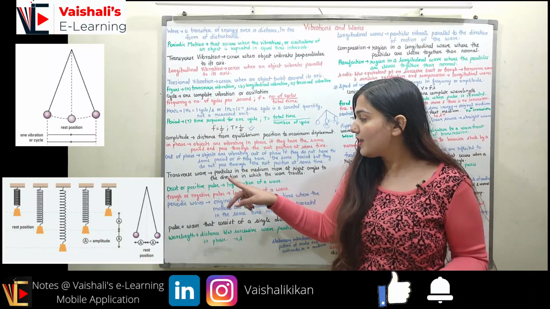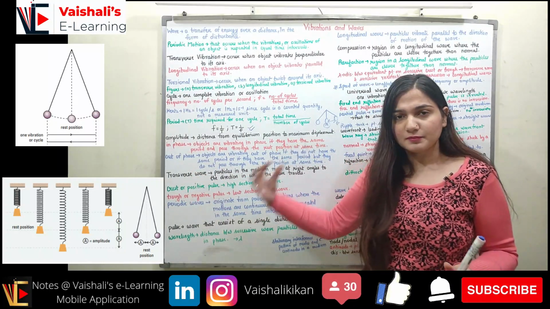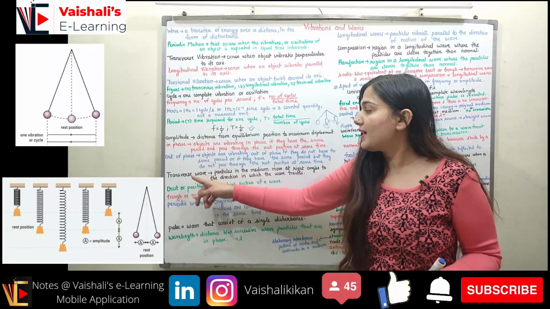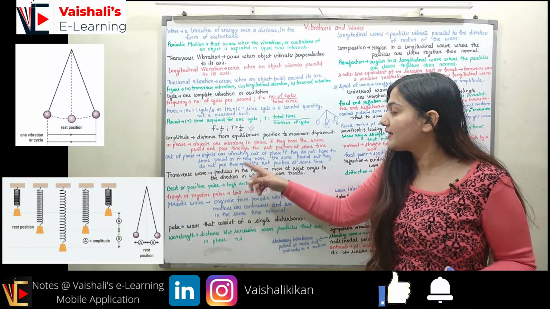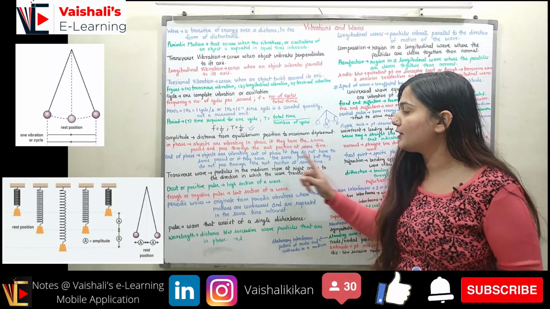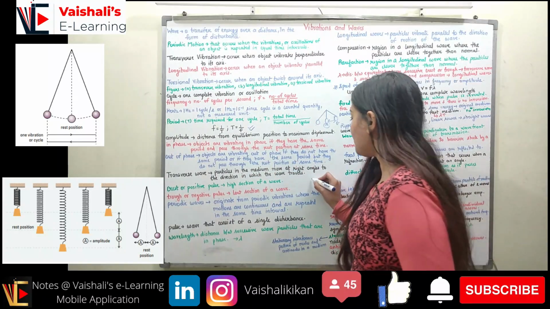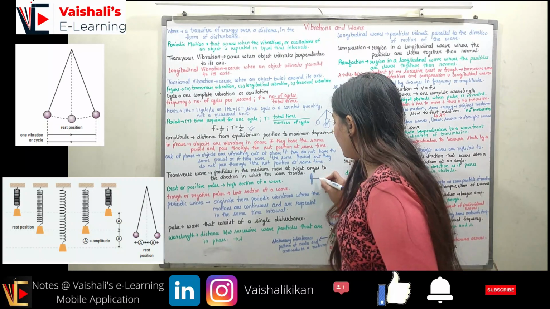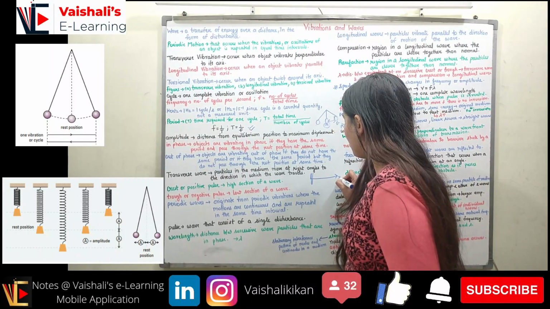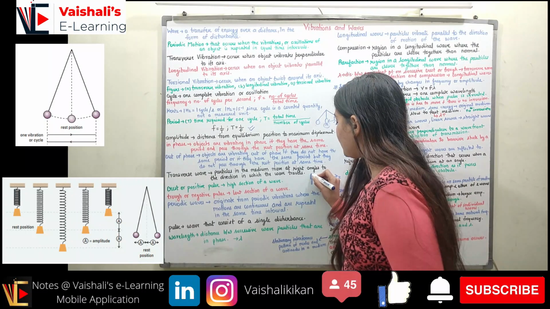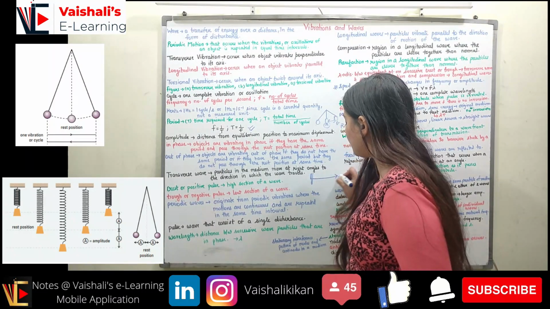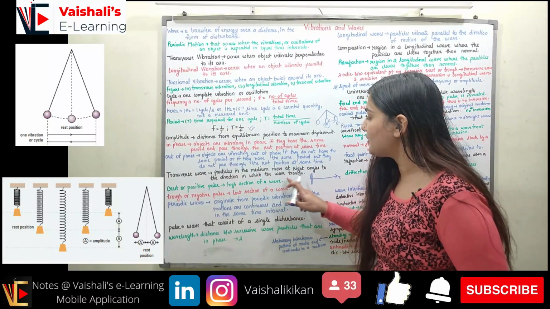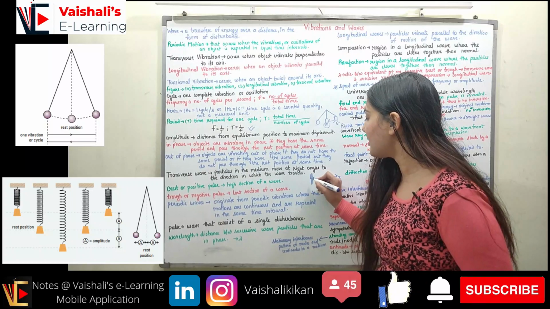Coming to the two types of waves. First is the transverse wave. We will discuss what a transverse wave is and the various terminologies related to it. A transverse wave is a wave in which the particles in the medium move at right angles to the direction in which the wave travels. So if the wave is traveling over here, the particles will move up and down, which is perpendicular to the direction of the motion of the wave. You can see this is a right angle.